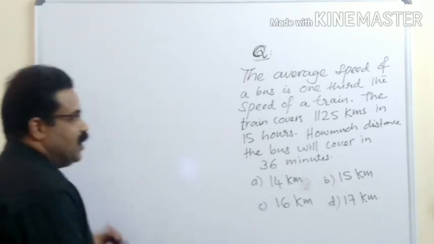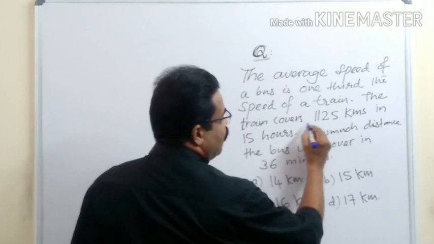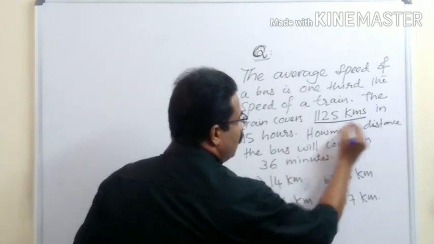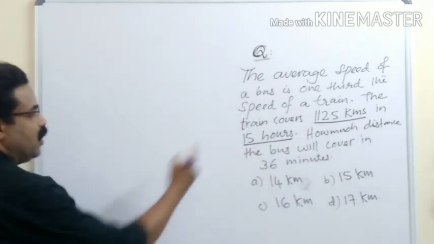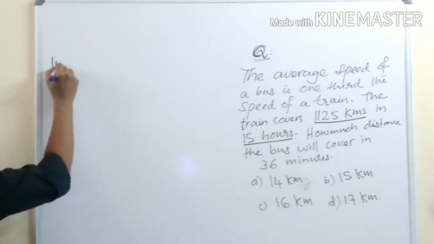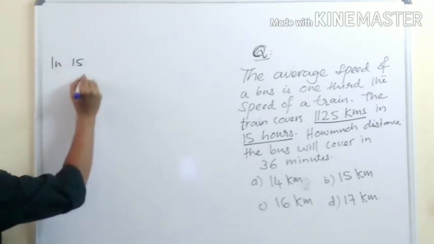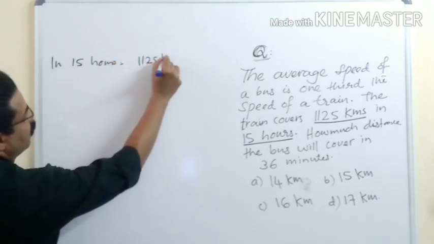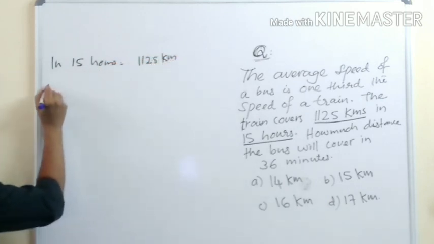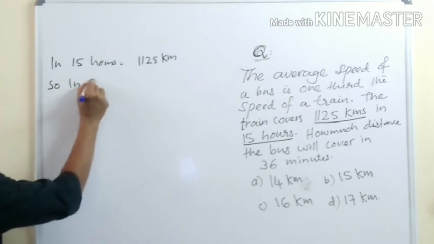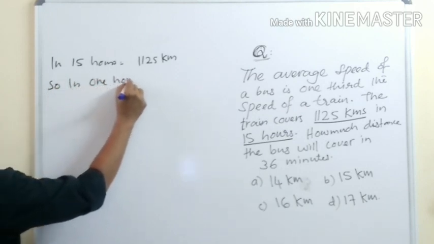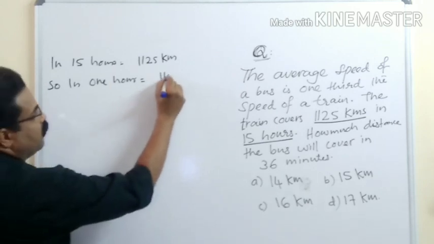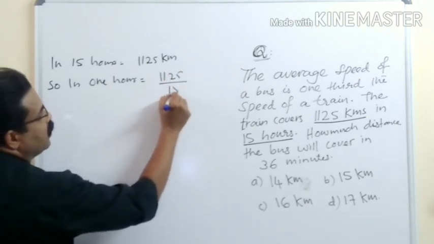Let us solve it. So the train covers 1125 kilometers in 15 hours. So let us start there. In 15 hours, 1125 kilometers. So in 1 hour, 1125 divided by 15.